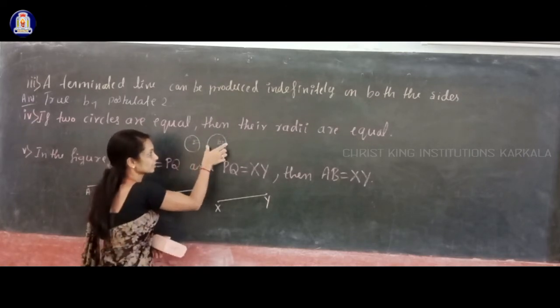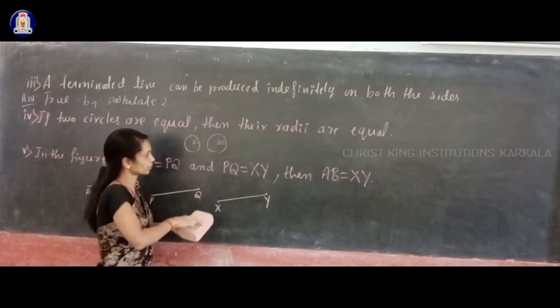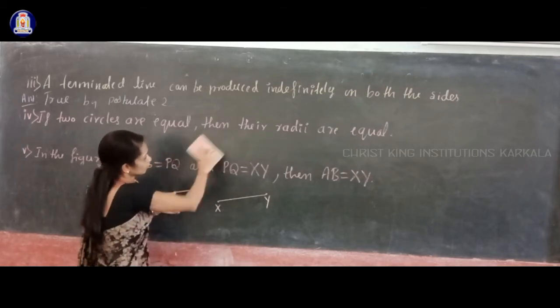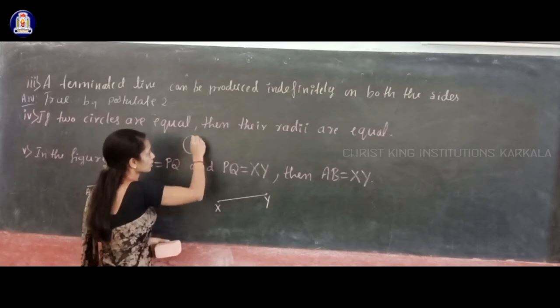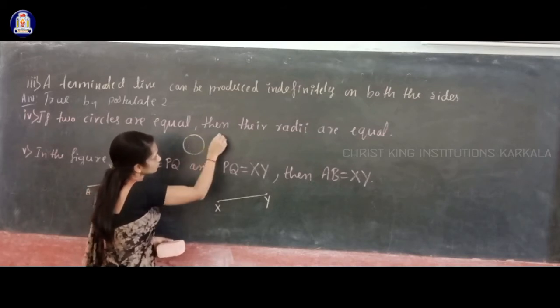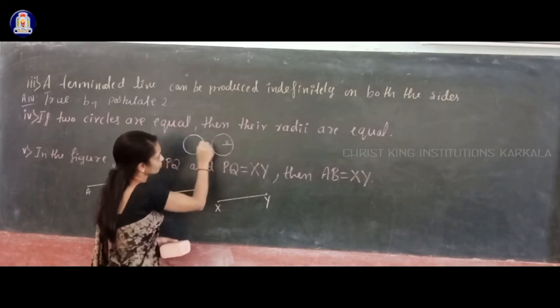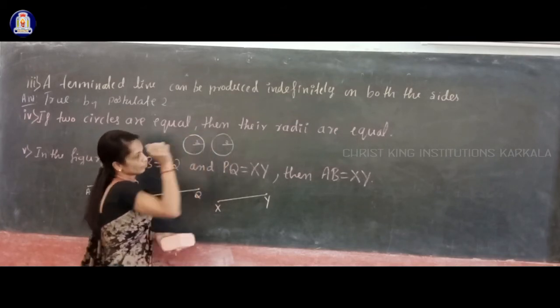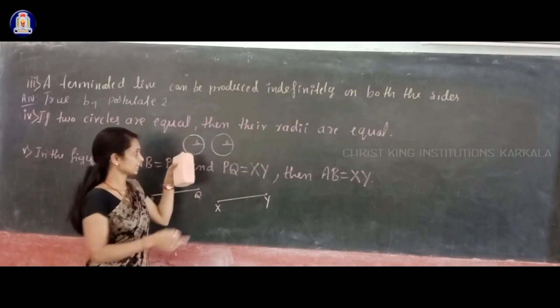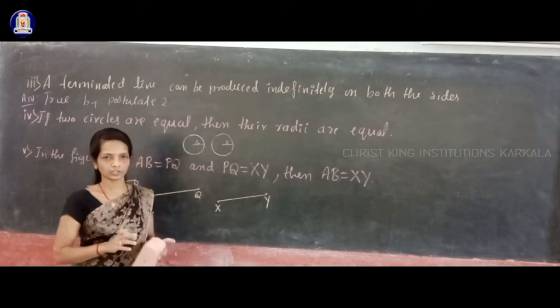If you keep one circle on the other circle, this is a rough figure, not exact, then they will coincide with each other.